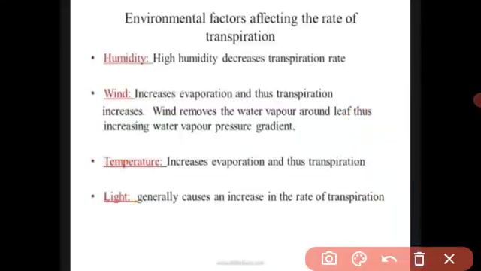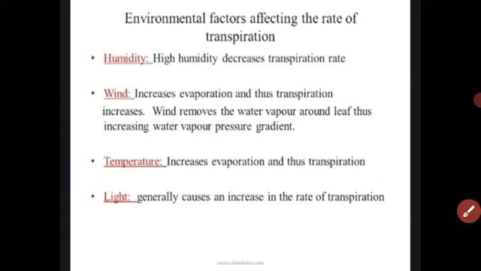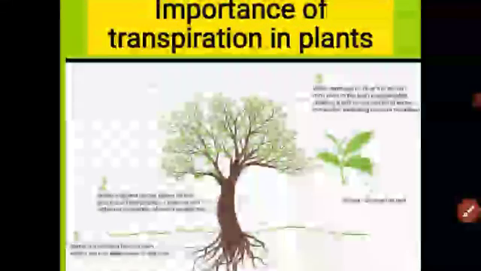Understood, students? There are 4 external factors which affect the rate of transpiration. What are the factors which increase or decrease the rate of transpiration? Humidity decreases the rate of transpiration. Wind intensity increases the rate of transpiration. Temperature increases the rate of transpiration, and light intensity also increases the rate of transpiration. Understood, students? Let us move towards the last topic.